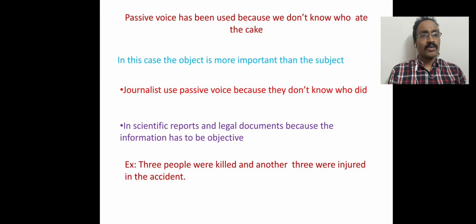Therefore newspaper reports are objective reports. Newspaper reporters often use the passive form in writing reports, and scientists also use the passive form. In legal documents the passive form is used.